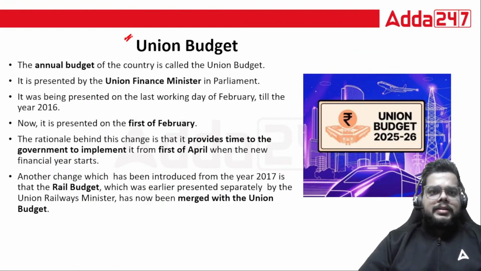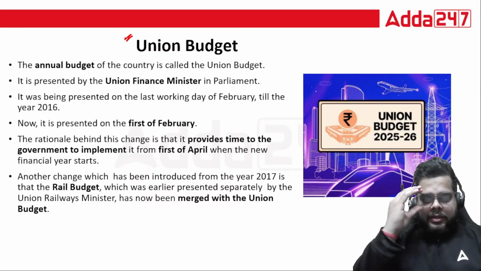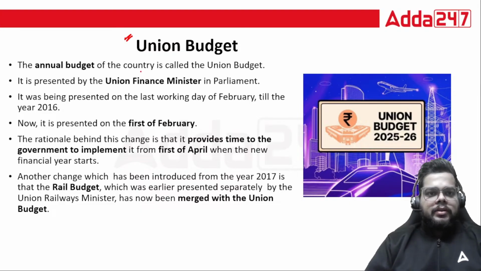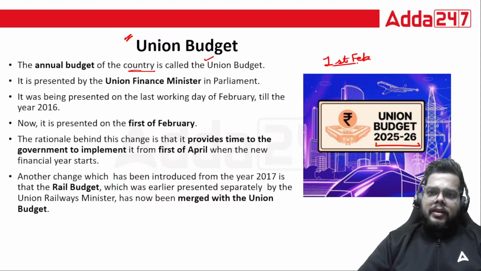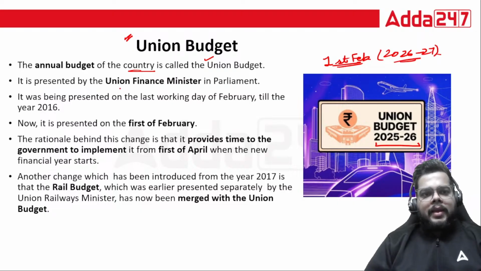Now comes the discussion of what a union budget is. Simply stated, the annual budget of the country is known as your union budget. So the union budget 25-26 we already have with us. We have analyzed it, and now 26-27 you will find on Sunday. So 1st of Feb will give you the union budget of 2026-27. It is presented by whom? By the Union Finance Minister in Parliament.